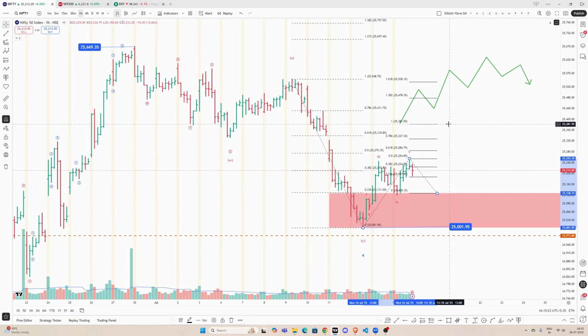And let's see tomorrow onward how the market unfolds, and we will revisit our counts if needed. If not, we'll just follow the counts as it is. So that's all for this update.